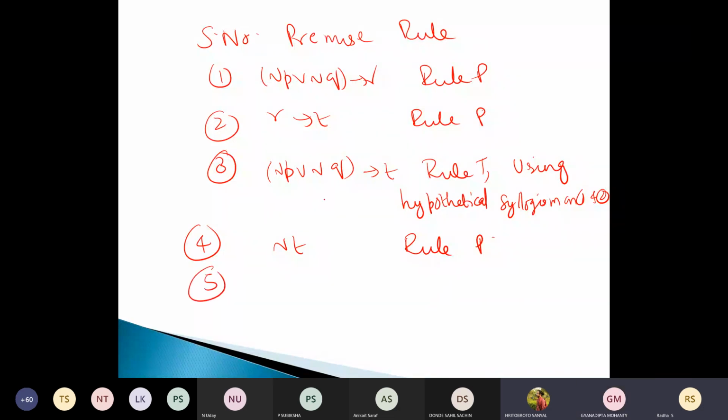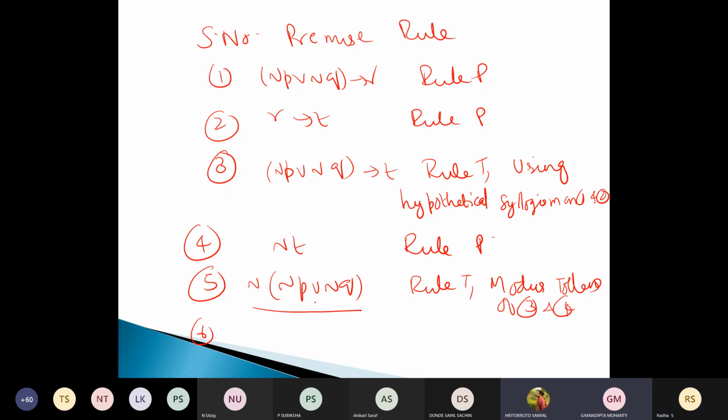Then applying modus tollens, we'll get the negation of not P or not Q. That is rule T, modus tollens on 3 and 4. This can be simplified to P and Q. So P is true. You are actually using De Morgan's laws, right?